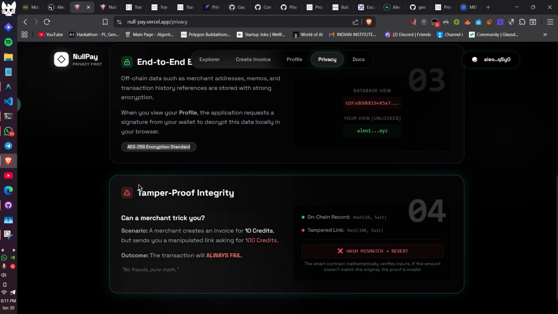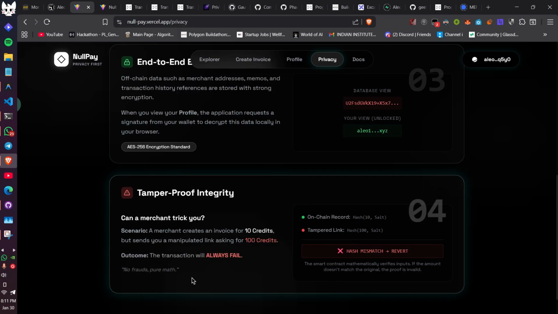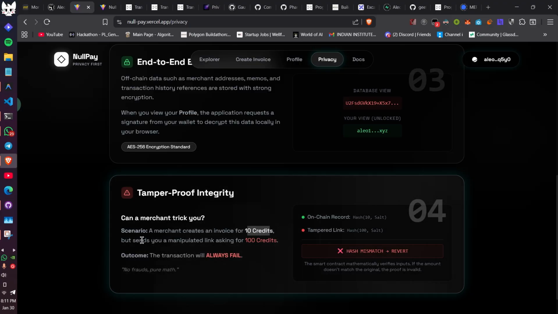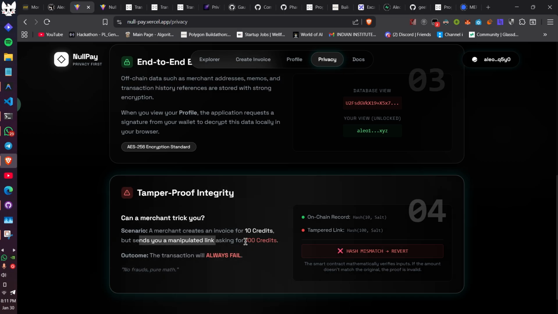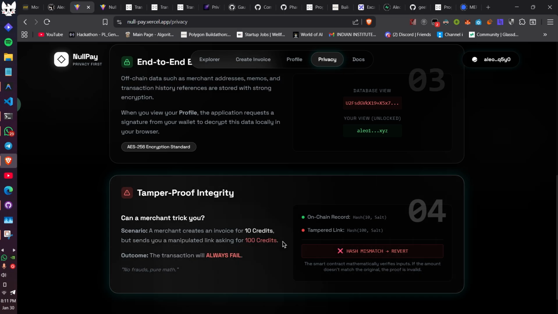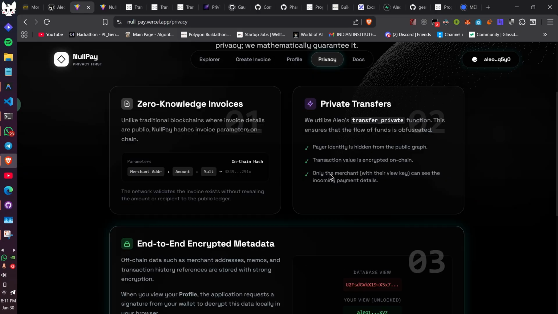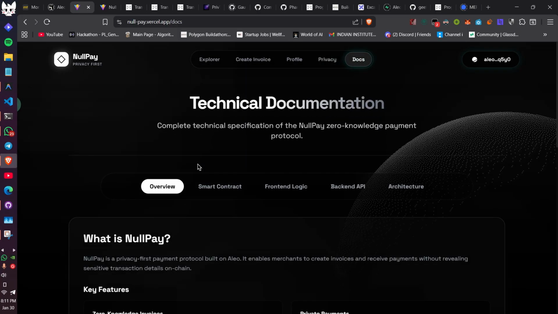Here we are also using pure math, not any guesswork. So in case a merchant creates an invoice for 10 credits and sends a manipulated link asking for 100 credits, then this transaction will never go through and the user is completely safe from these kinds of frauds. And here you can see the docs page as well,